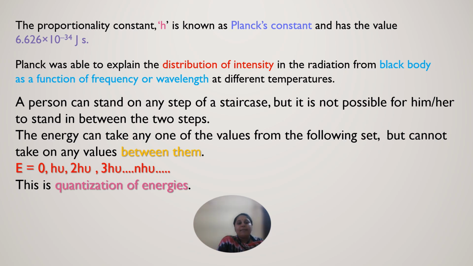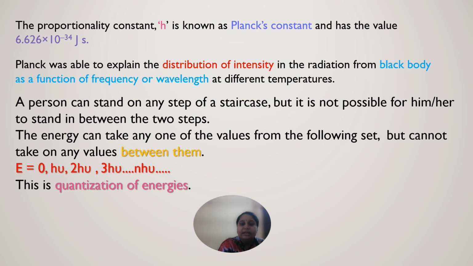See, for example, a person can stand on any step of a staircase, but it is not possible for him or her to stand in between two steps. He cannot stand there. In the same way, energy can take only one value from the set.